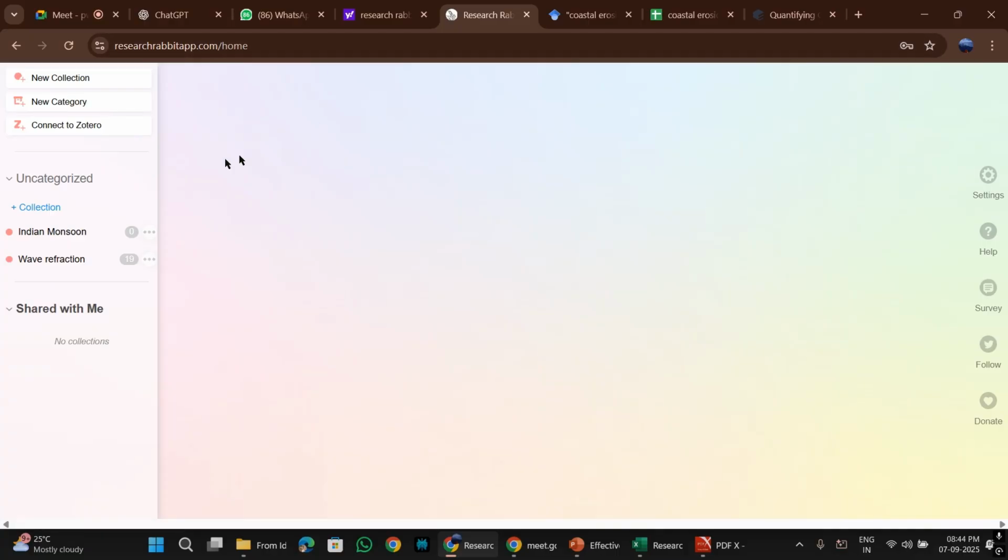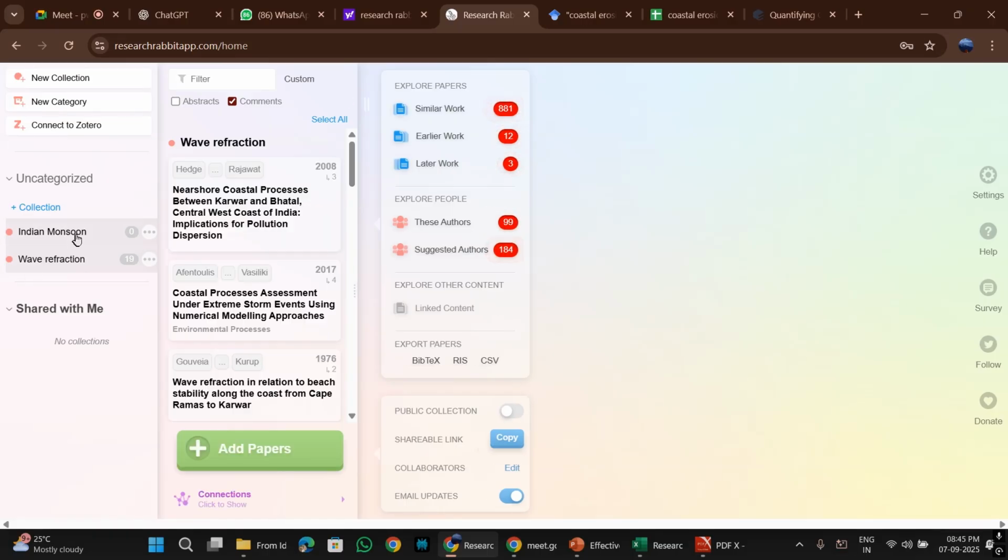Okay, so here you can make a new collection for each theme that you are trying to search for. You can create a new collection. So I have made one collection on wave refraction. So what you can do is you can search.